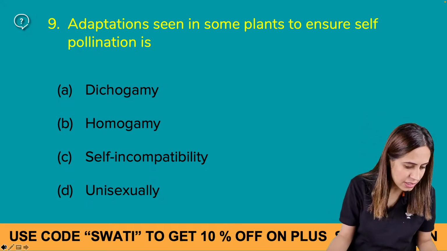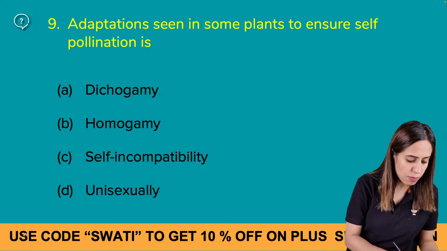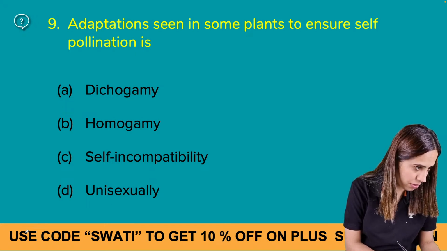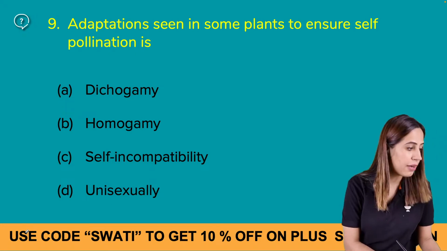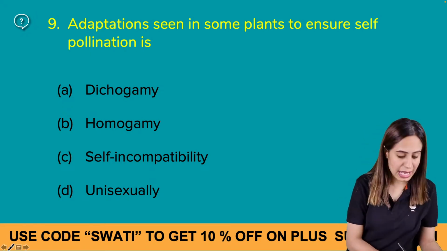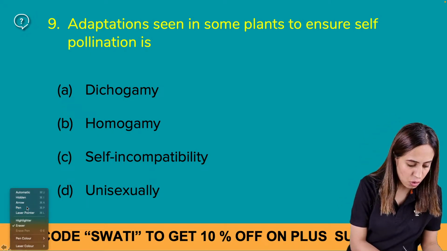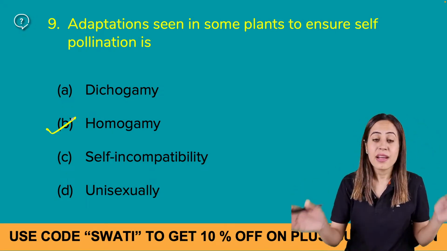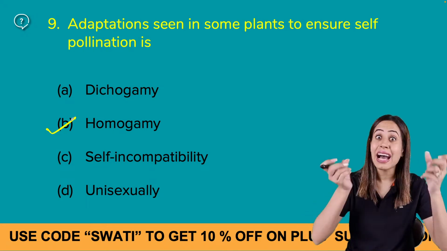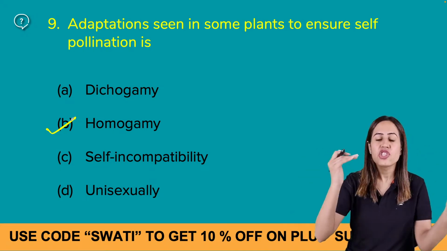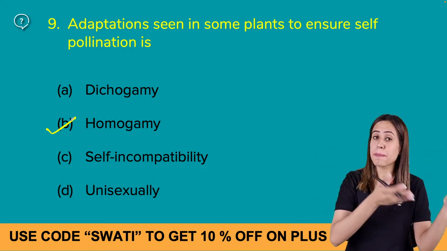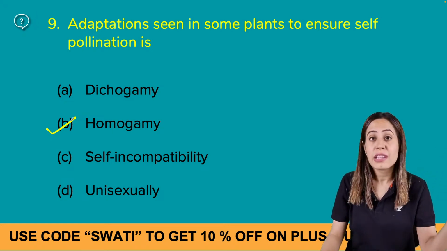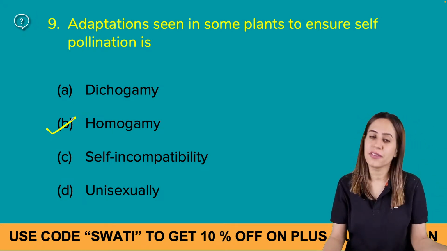Can you tell me the answer? Yes, very good. Homogamy, good. Who has answered it? Mayank, Mayuk. Muhammad Arif, Arhan, very nice, that's very good. Homogamy, that is the same time of maturity of male and female sex organs. That means there is synchronization, it is synchronized. When pollen grains are released at the same time, the female is also getting receptive. The female is also getting mature, right?